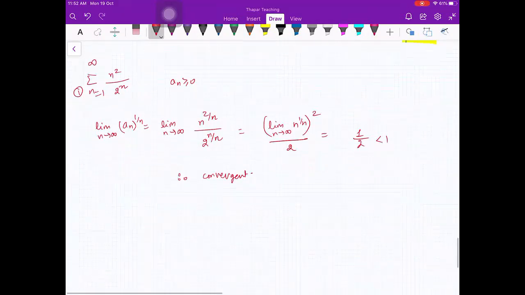This is root test. And then you look at this series here, n from 1 to infinity, 2 raised to power n upon n square. What is this?